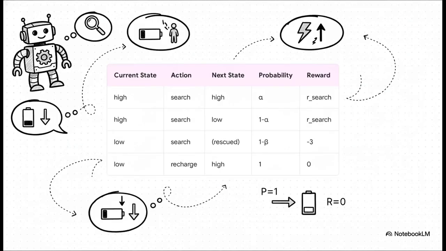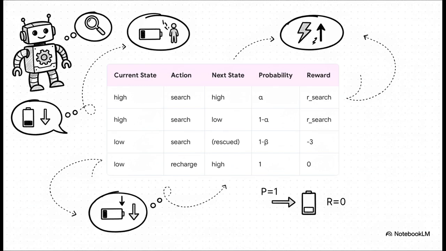So this table is showing us the exact same stuff as that diagram, just spelled out with the numbers. Let's walk through it. Check out the last row. If the current state is low and the action is recharge, the probability of ending up in the high state is 100% certain. The reward for doing that is 0.